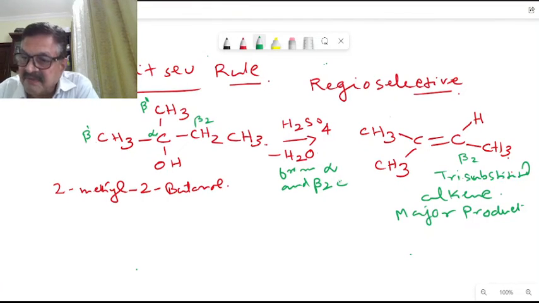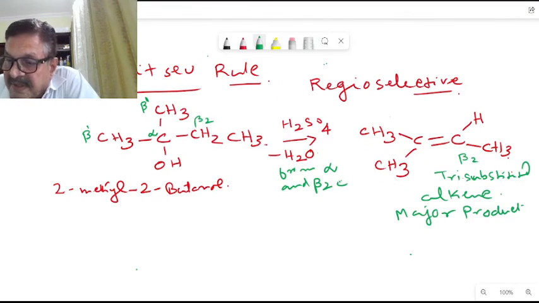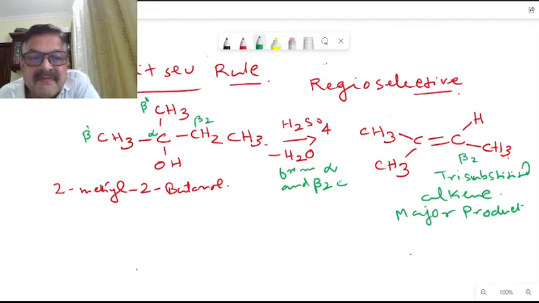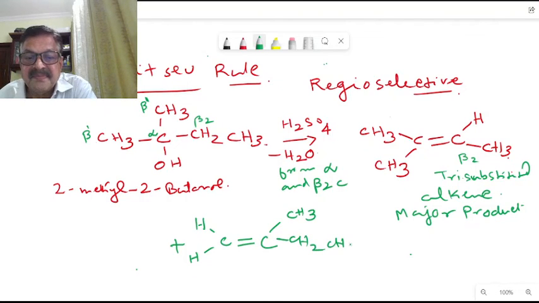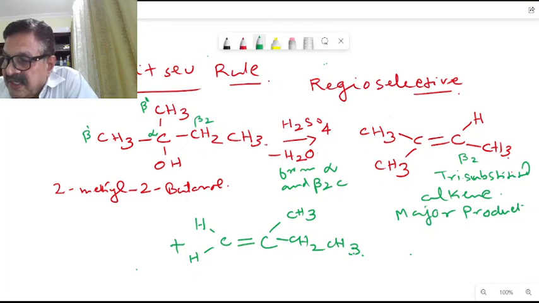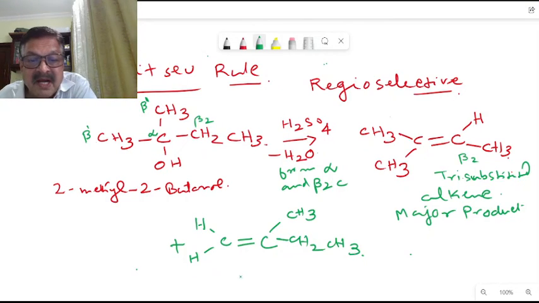Now the other way, loss of H2O from alpha and beta 1 carbon. What will be the nature of the product here? It can form another product here. C, double bond, C, H here, that is beta 1, where one hydrogen is eliminated from there. So we have this CH3 here, then we have CH2, CH3 here. This is a minor product, because it is a di-substituted alkene.